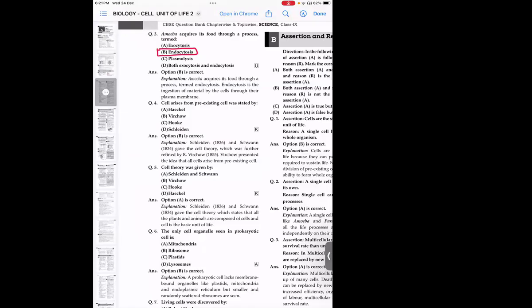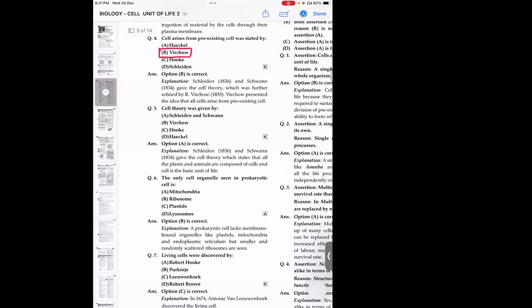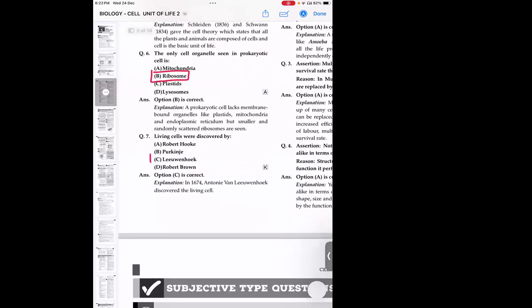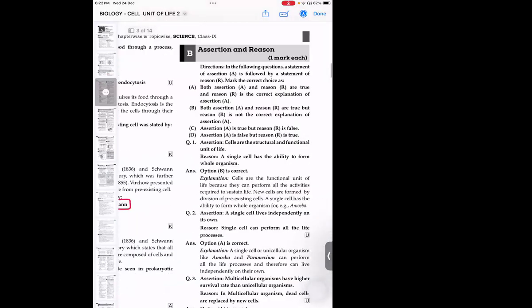Question number 4. Cell arises from pre-existing cell was stated by? Virchow. Question number 5. Cell theory was given by? Schleiden and Schwann. Question number 6. The only cell organelle seen in prokaryotic cell is? Ribosome. Correct. Question number 7. Living cells were discovered by? Leeuwenhoek. Then the next one, assertion and reason.